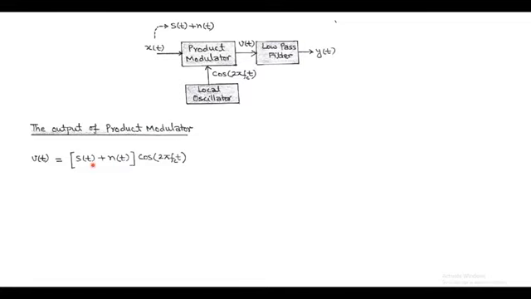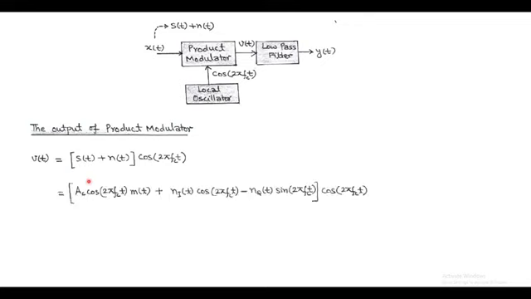Also, we know that the transmitted signal s(t) is double sideband suppressed carrier signal that can be represented by Ac cos 2πfct into m(t). Here m(t) is the message signal. Also, filtered noise n(t) is considered as a narrowband noise with in-phase and quadrature component. So, in place of n(t), we can write n_i(t) cos 2πfct minus n_q(t) sin 2πfct.